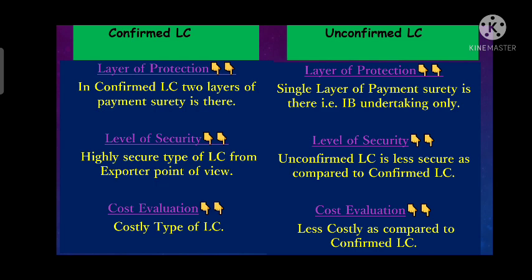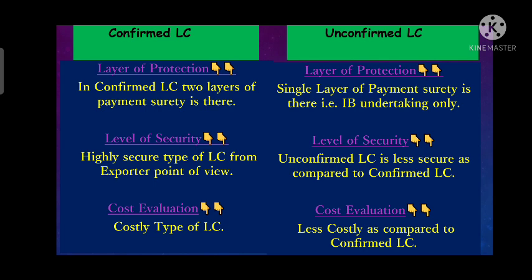अनकन्फर्म LC क्या होता है, वो एक नॉर्मल LC होता है जो ओपन होते हैं, जिस LC में किसी भी कन्फर्मिंग बैंक का कोई कन्फर्मेशन नहीं होता है, दैट इज कॉल्ड अनकन्फर्म LC. मीन्स ए LC which is issued by an issuing bank and there is no undertaking or confirmation given by any bank on that, then it will be called as unconfirmed LC.